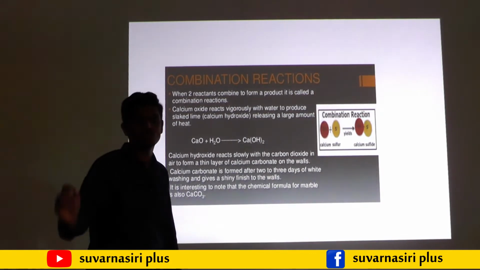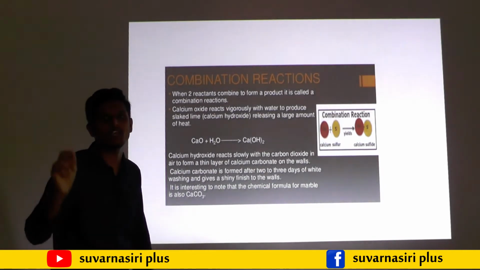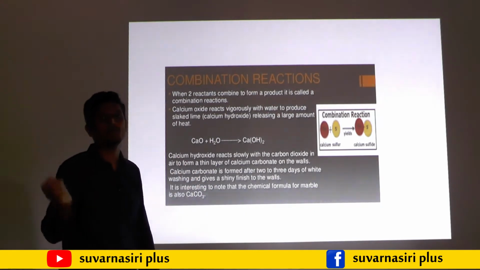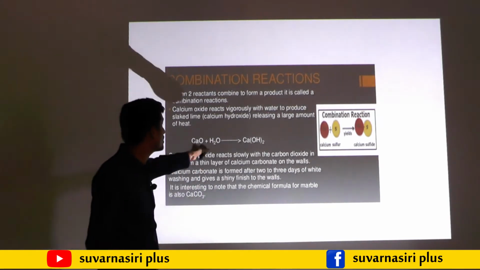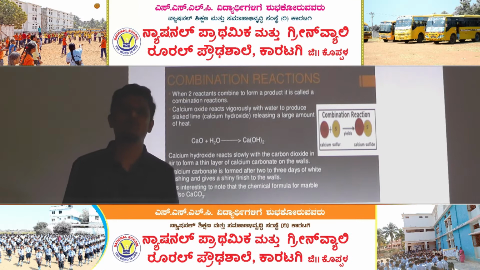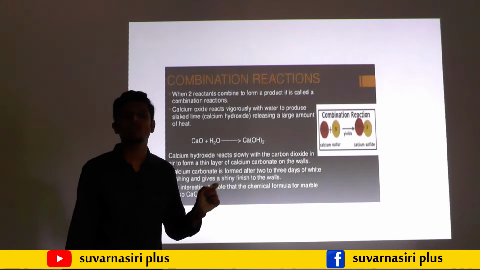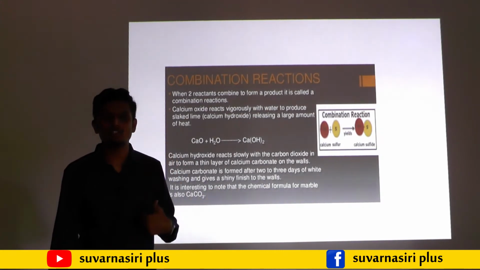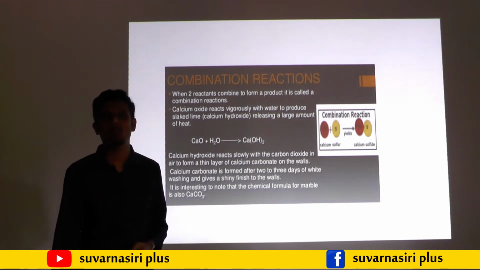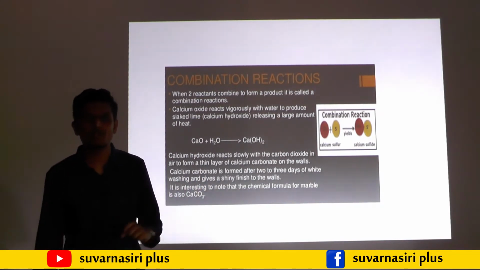In this combination reaction, one more thing comes, that is an exothermic reaction. As I told earlier, an exothermic reaction is a reaction which releases heat energy. For example, when we put calcium oxide into water, the reaction is vigorous, it forms calcium hydroxide, and along with it releases heat energy. Even our respiration is an exothermic reaction. When we take in oxygen, it breaks down the glucose molecule inside the body and releases carbon dioxide and water vapor, along with heat. That is also one of the best examples of an exothermic reaction.